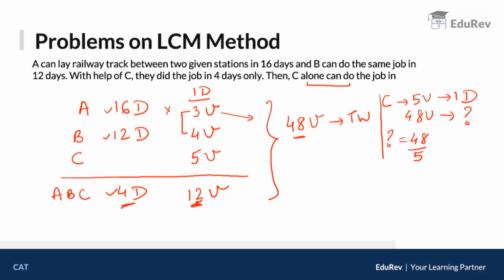So we'll convert it into a mixed fraction. So your base will be 5 only. In the table of 5, the closest value to 48 is 45. 5 9s are 45. I have 3 remaining, because it's 48. So 9 5s are 45 plus 3. So C will take 9 3 by 5 days. That is your answer. Your answer need not necessarily be proper integer values always. You can get mixed fractions as well.